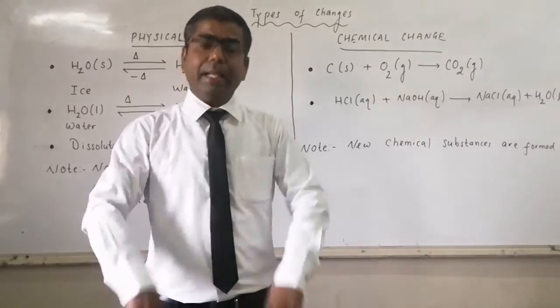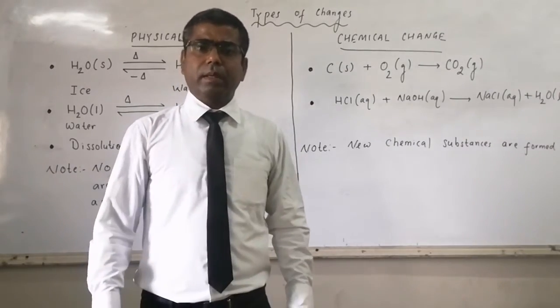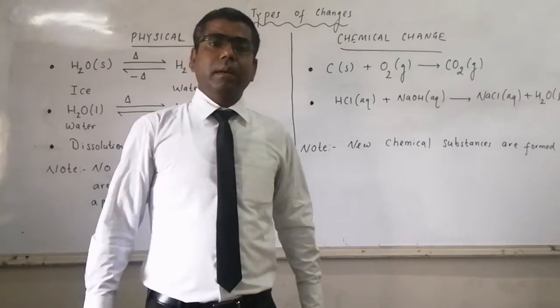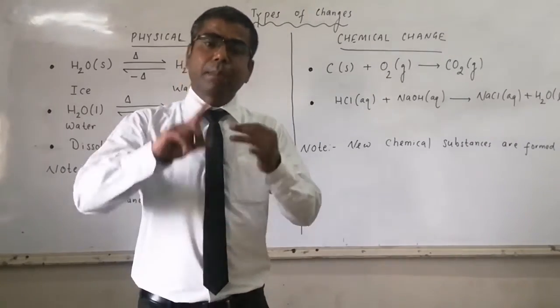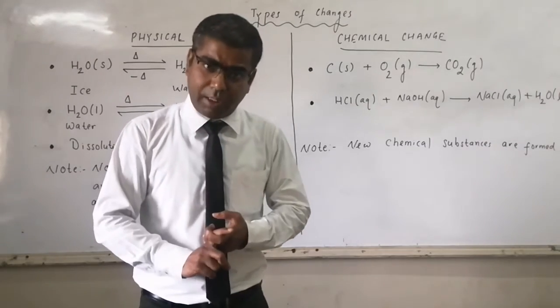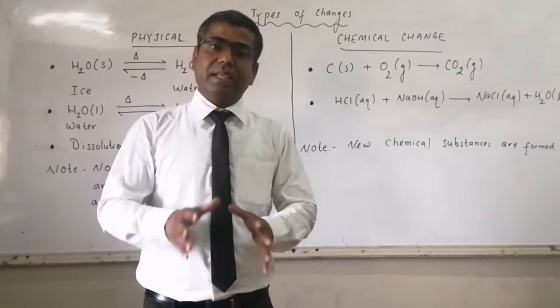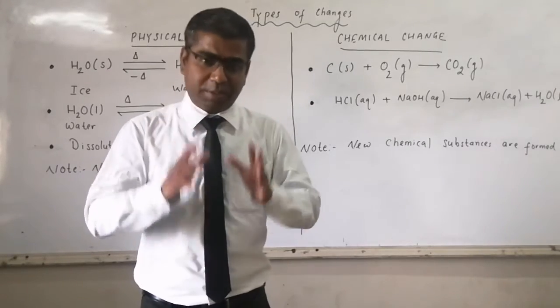So here we can say that by dissolving, bending, crushing, melting, freezing, cooling or condensation, or boiling, we can change the physical state of a matter or a substance.